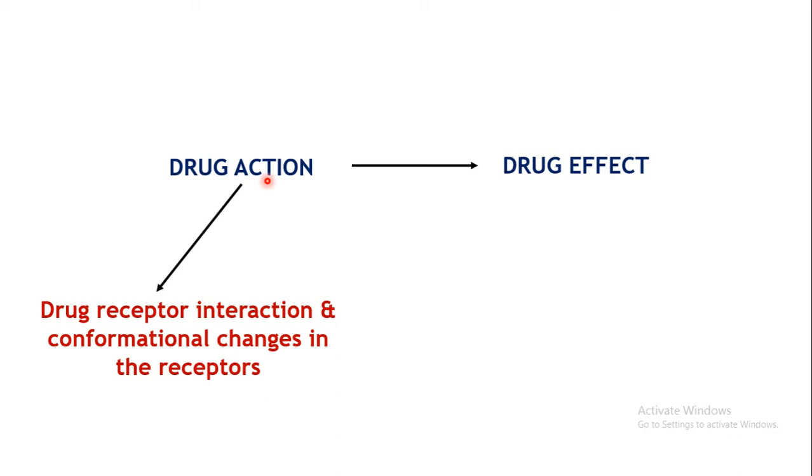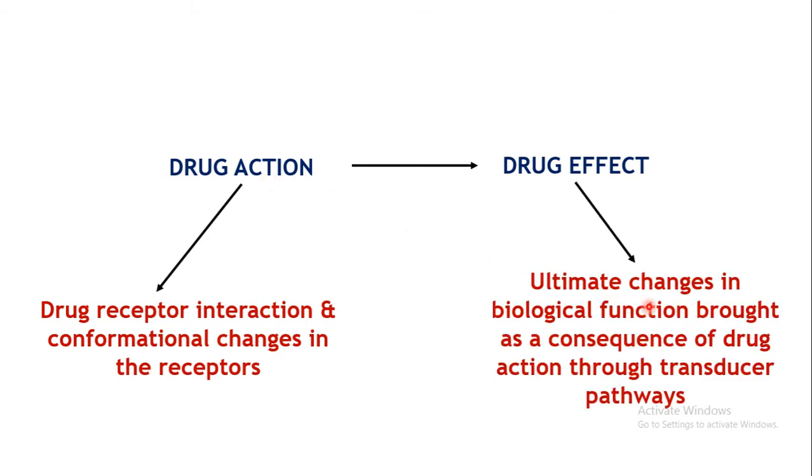So binding and producing the conformational changes is known as the drug action. Whereas the drug effect is the ultimate change in the biological functions which is brought about as a consequence of this drug action, with the help of certain transducer pathways.